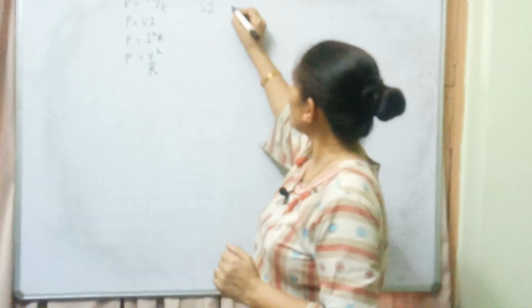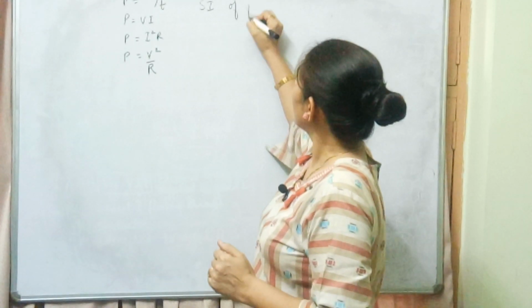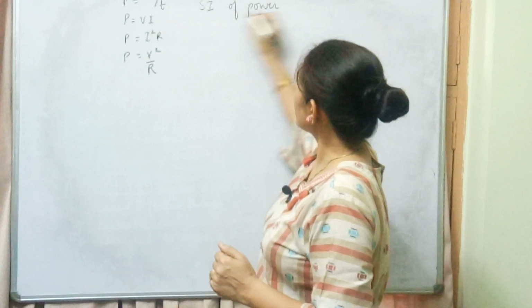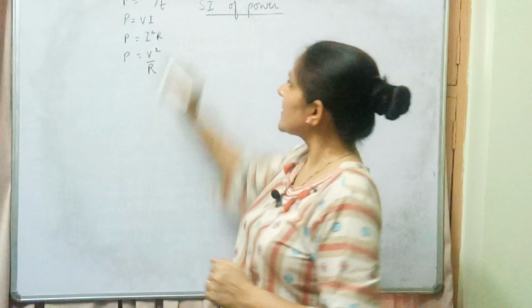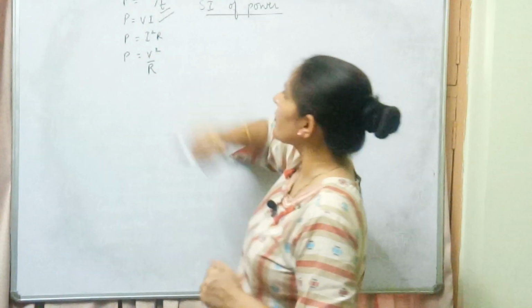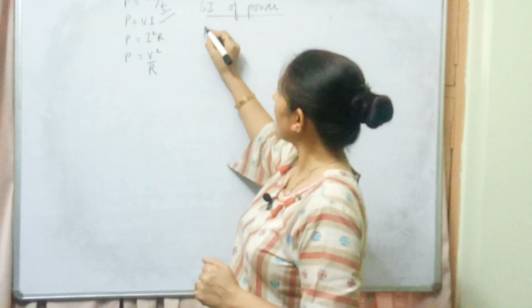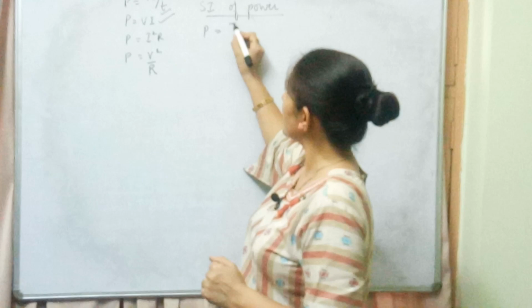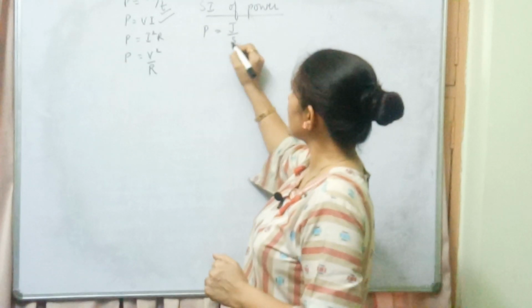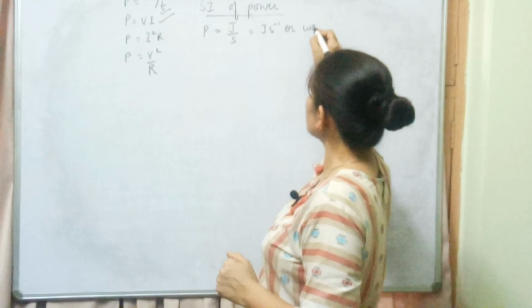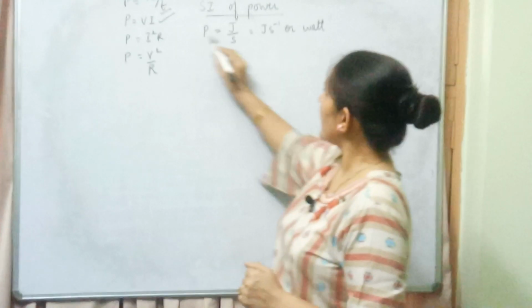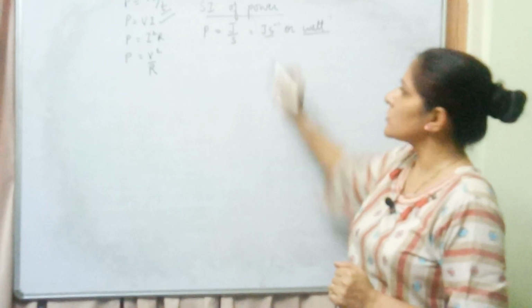Now the SI unit of power we will discuss. For discussing this SI unit of power, we will consider all these formulas, and basically we will talk about these two formulas to talk about the SI unit. With the help of this formula, power can be given by work done, which is measured in joule, and time, which is measured in second. That will be written as joule second inverse, or this can be written as watt. So that means the SI unit of power is watt or joule second inverse.